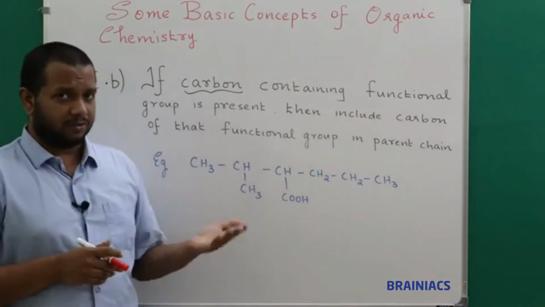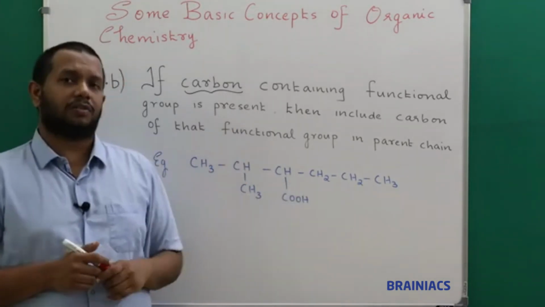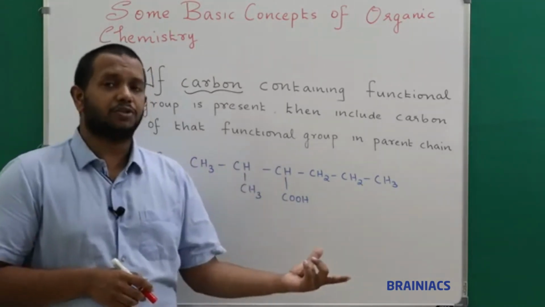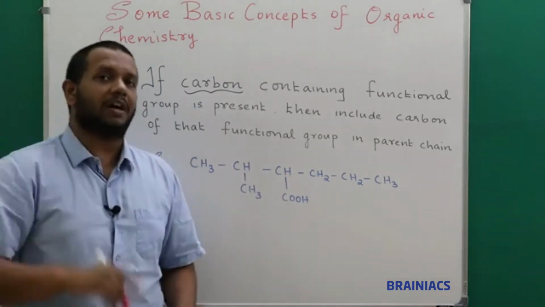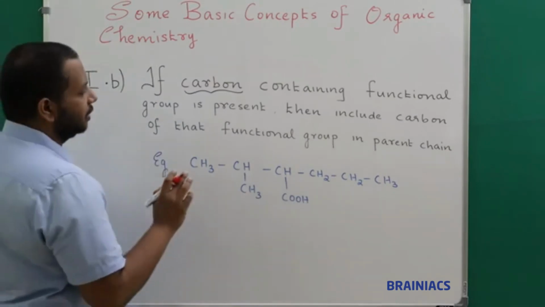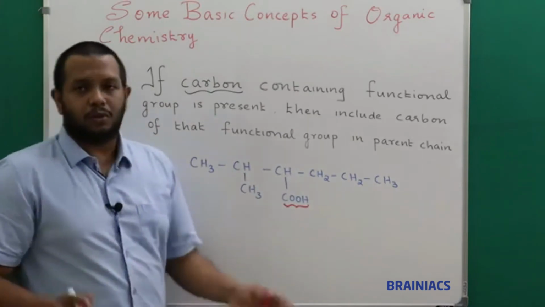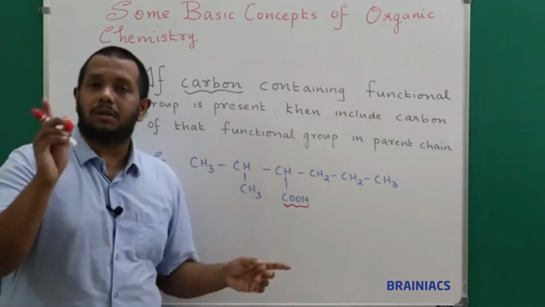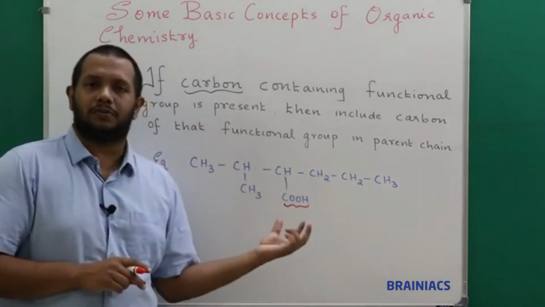I need to select the longest continuous parent carbon chain containing the functional group, multiple bond or substituents, and I also need to remember that if it is a carbon containing functional group, then I should include that carbon also, and I know that the functional group has the highest priority. So first let me analyze whether a functional group is present or not. I understood that there is a functional group present, that is my carboxylic acid group. If a functional group is present, that should get the highest priority. Now the next question is whether it is a carbon containing or non-carbon containing functional group. I understood that it is a carbon containing functional group.